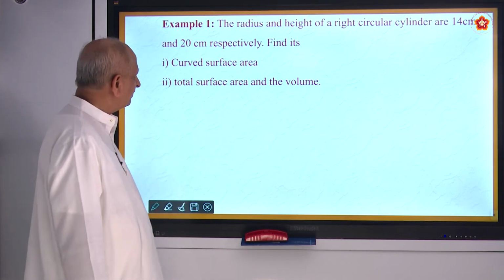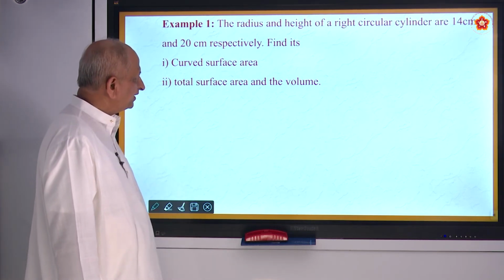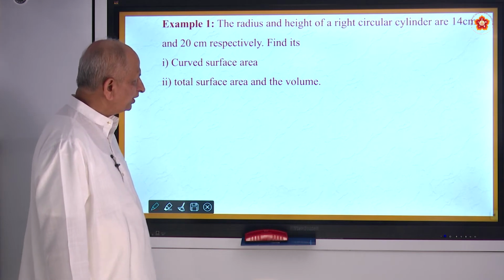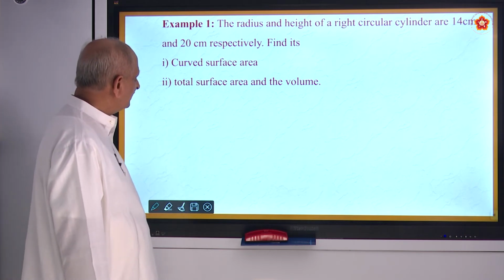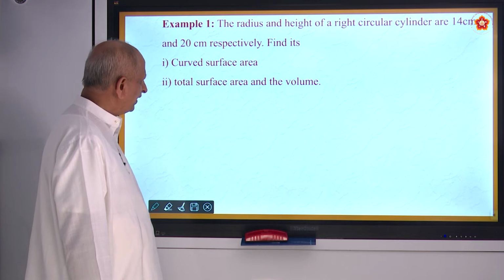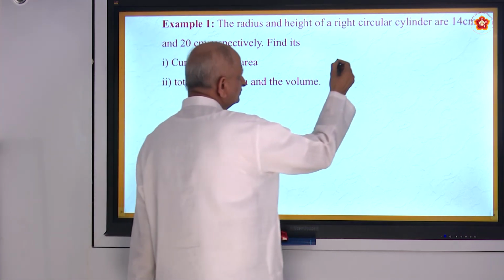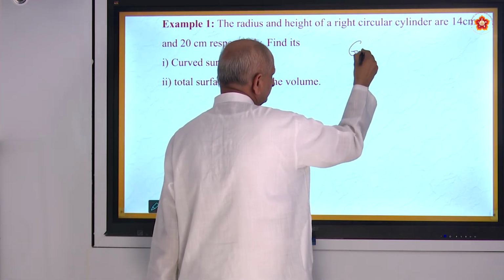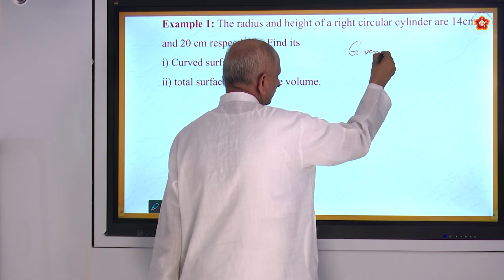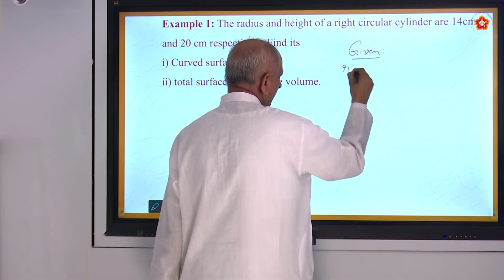Like, let us take the first problem. Radius and height of a right circular cylinder is 14 centimeters and 20 centimeters respectively. Find its curved surface area. So what is given? You are given the radius of a cylinder.